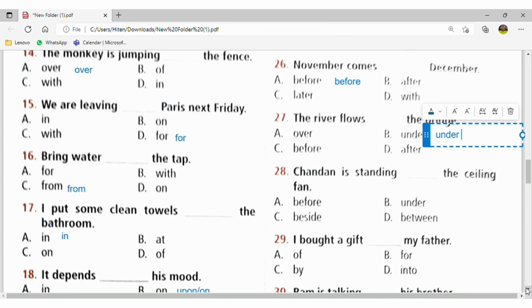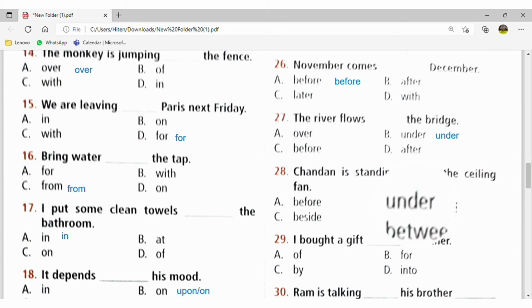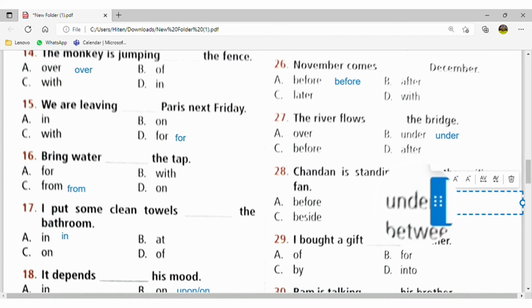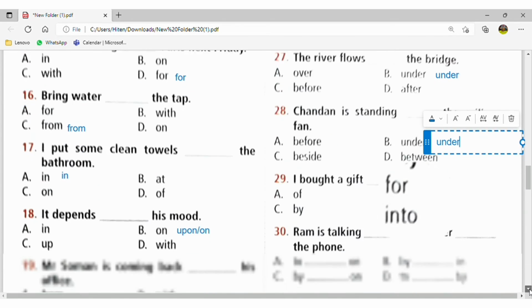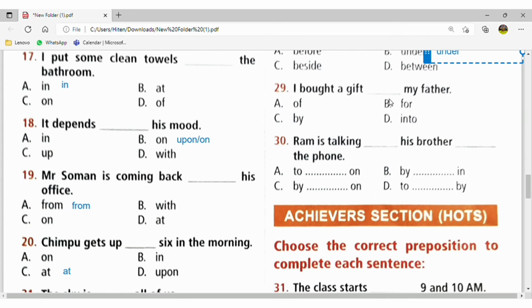Chandan is standing under the ceiling fan. Right? I bought a gift for my father.